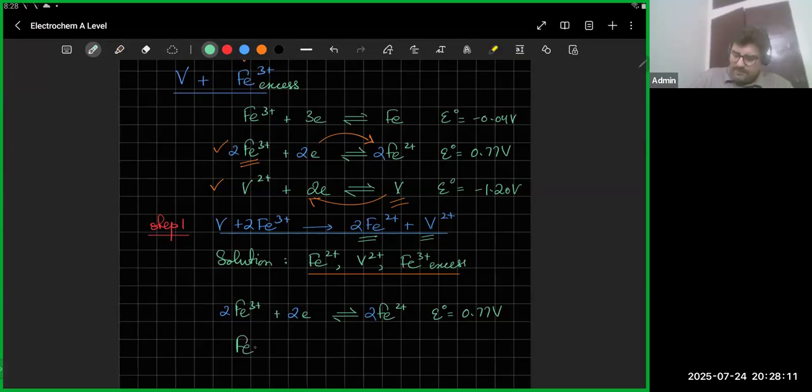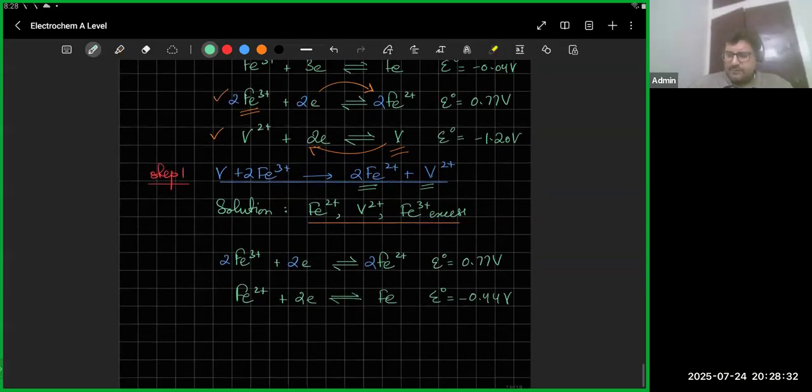I've got Fe2 plus plus 2 electrons, and what's being formed? Fe. And the E naught written over there was minus 0.44 volts. So for Fe2 plus I've figured out 2 equations.